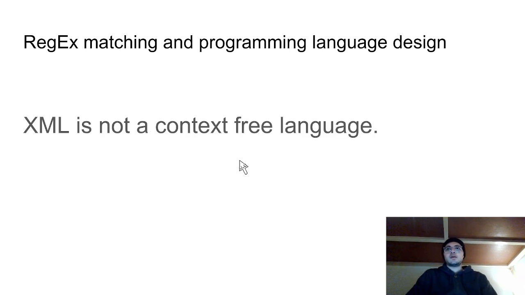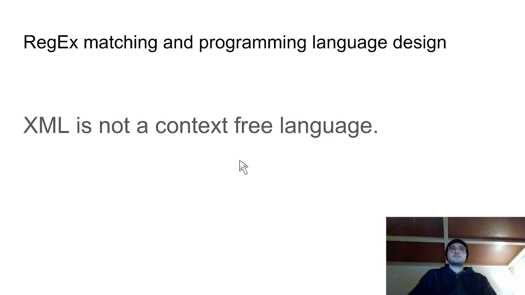I think the main thing I learned from this is that XML is not a context-free language because in XML we are allowed to give any tag any name. So technically we have an infinite number of tags, which we already discussed. We can't have that in a context-free language because we can't put an infinite number of rules.